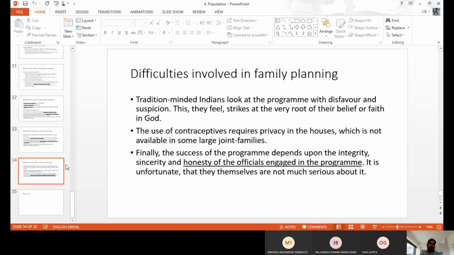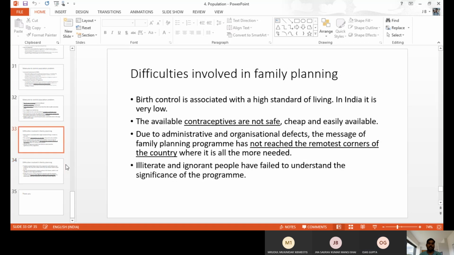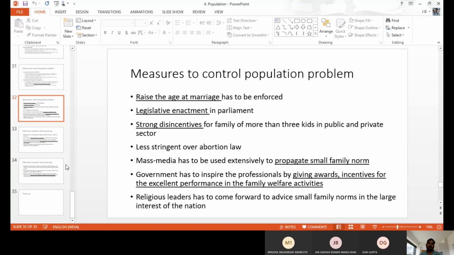If anybody produces a 2nd child or 3rd child, more than 2 children, they have to complain, they have to take the steps, they have to create awareness, all those things. But because staff members are not taking the steps properly, it is also a reason for overpopulation. Okay, like this we have a number of difficulties. Now in India, these difficulties are also a reason for overpopulation. Okay, so these things we should change. Then only we can control the overpopulation.